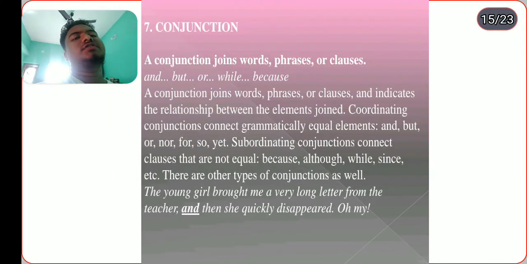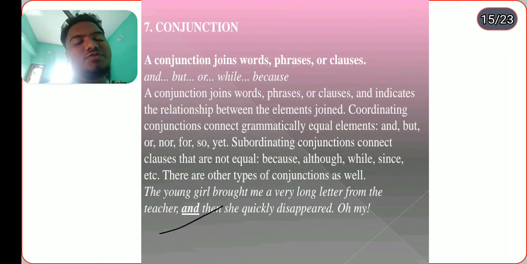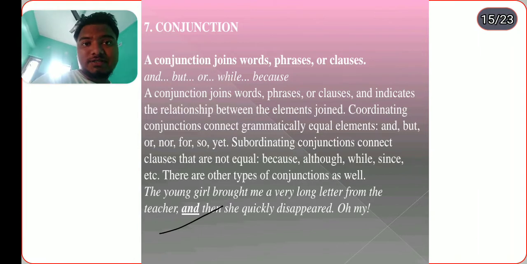Conjunction. A conjunction joins words, phrases, or clauses. A conjunction joins words, phrases, and clauses and indicates the relationship between the elements joined. Coordinating conjunctions connect grammatically equal statements: for, and, nor, but, or, yet, so. Subordinate conjunctions connect clauses that are not equal: although, while, since, etc. The young girl brought me a very long letter from the teacher, and then she quickly disappeared. "And" is a coordinating conjunction. So it connects the same kind of sentences.